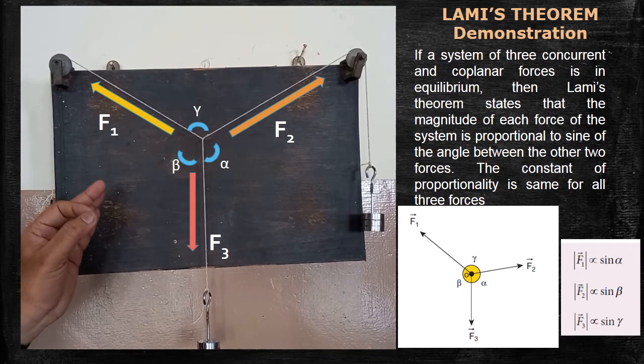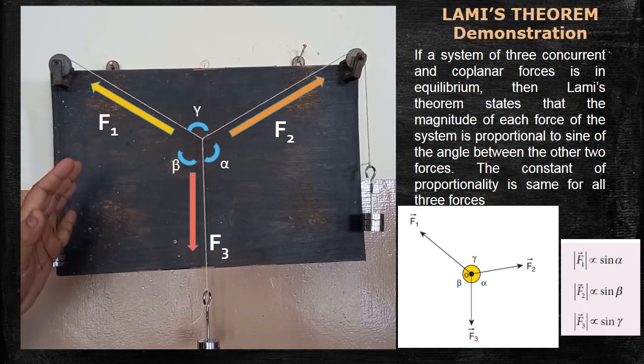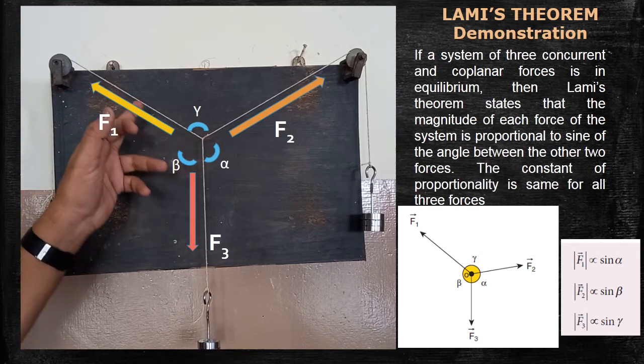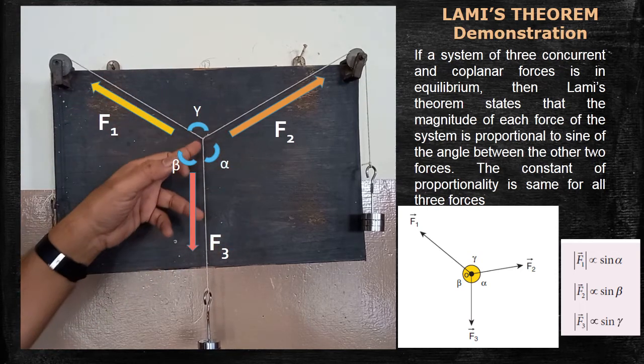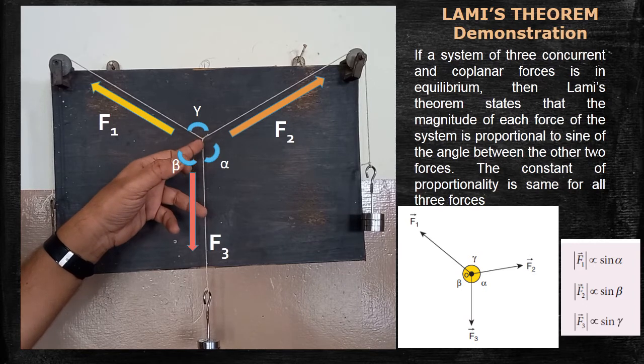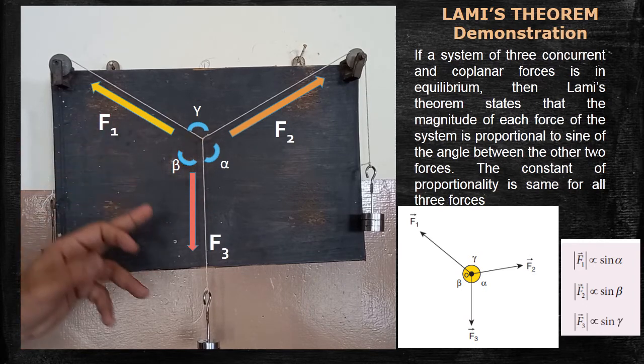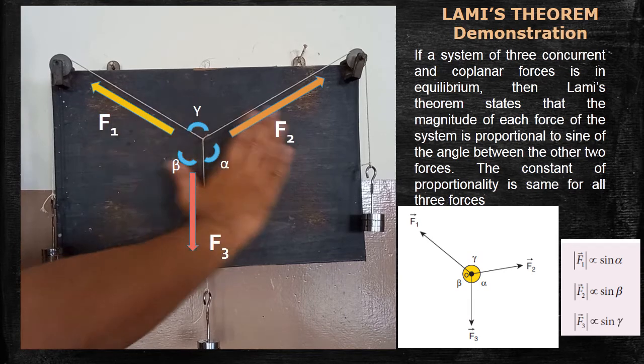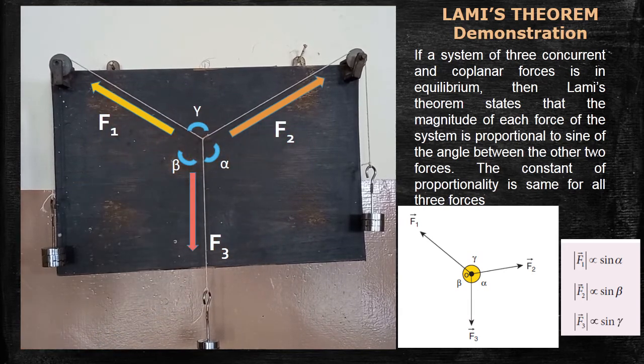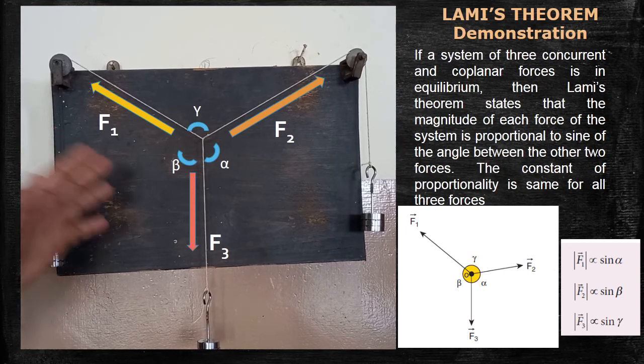Mainly in this demonstration, you should understand what concurrent forces are. Concurrent forces means the three lines of action intersect at a particular point. That's why these three forces are called concurrent forces, and all the forces act on the same plane. That's why they are called coplanar forces. Are you clear? Lami's theorem is to be applied only in the case of concurrent and coplanar forces. That's why I have shown the demonstration. Thank you.